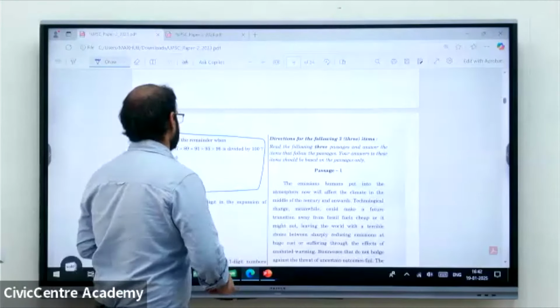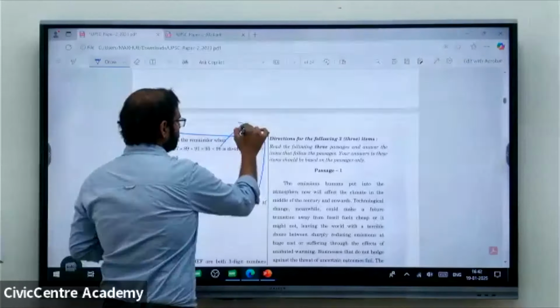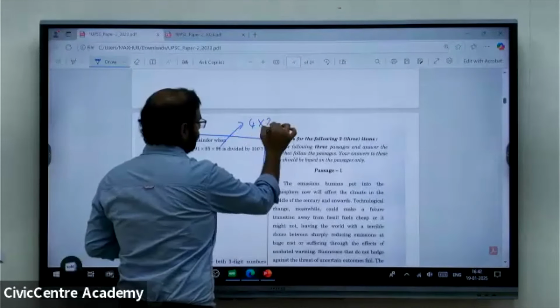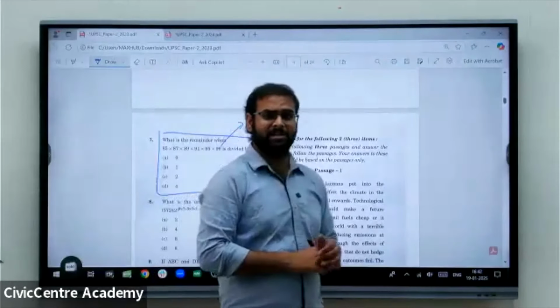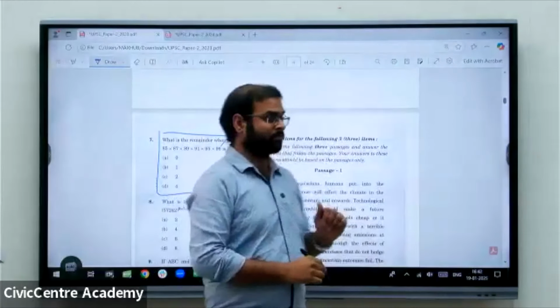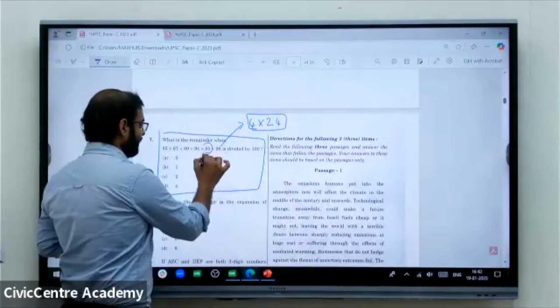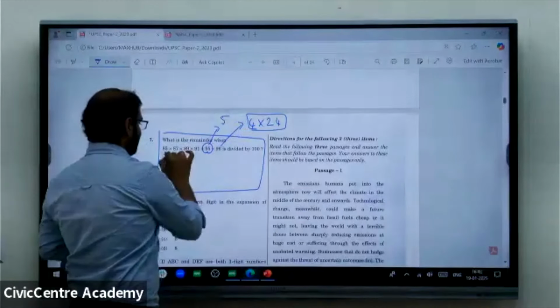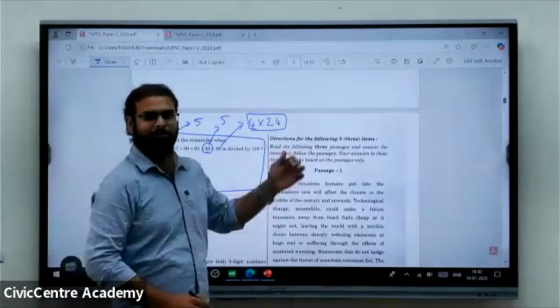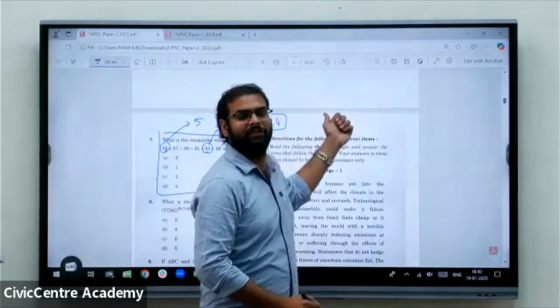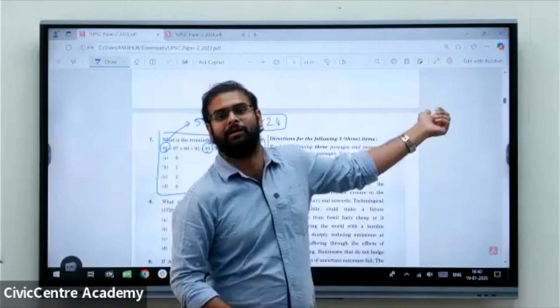First technique, 96. It is 4 into 24. 96 is a multiple of 4. Next, we have 95, which is a multiple of 5. 85 is again a multiple of 5. We have 5 into 5, 25, 25 into 4, 100.